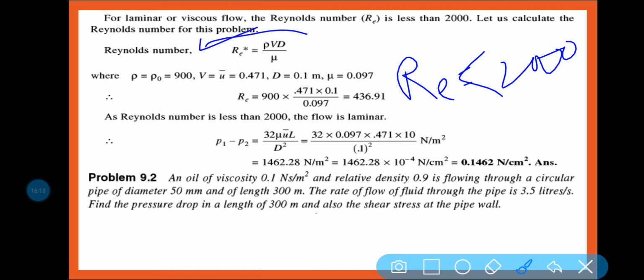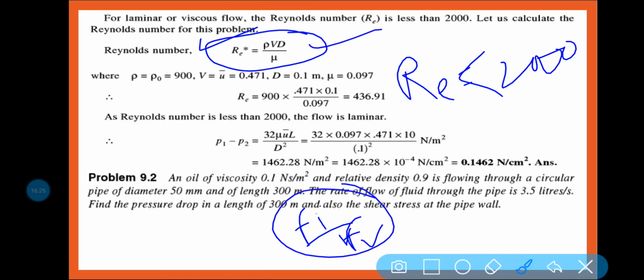Reynolds number is equal to rho V d by mu, nothing to discuss anymore. You know it is inertia by viscous force. So rho is equal to rho naught here, V is equal to u bar, that is your average velocity, diameter you know, mu you know. So Reynolds number is equal to 436. That means it is less than 2000, so we can say that the fluid is laminar in nature.